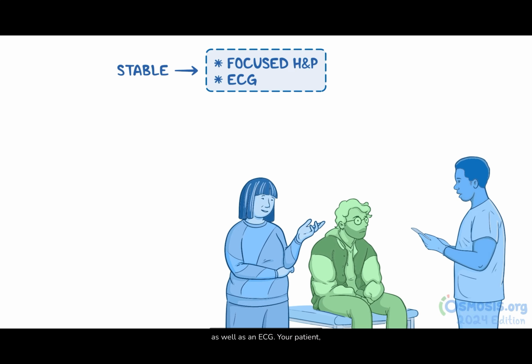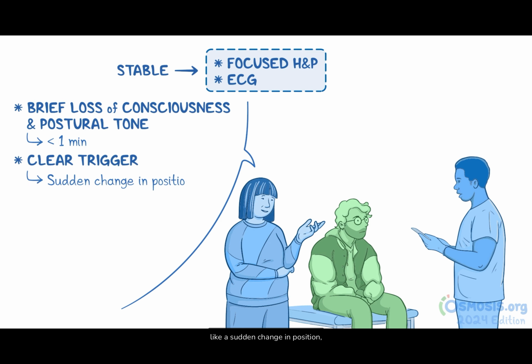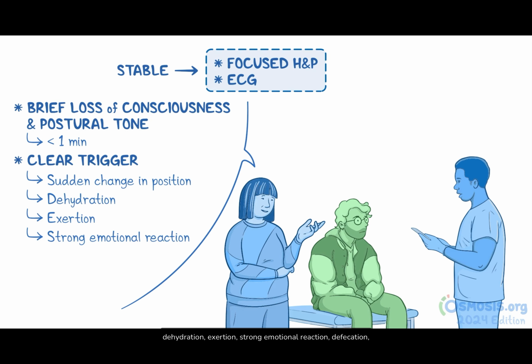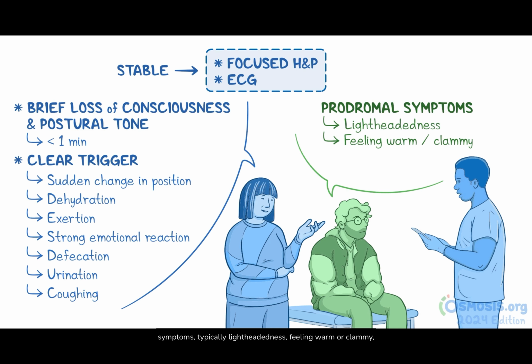Your patient, and ideally any witness present, will likely report a brief loss of consciousness and postural tone, typically lasting less than a minute. You might also be able to uncover a clear trigger, like a sudden change in position, dehydration, exertion, strong emotional reaction, defecation, urination, or even coughing. Additionally, your patient might report prodromal symptoms, typically lightheadedness, feeling warm or clammy, nausea, and visual changes.